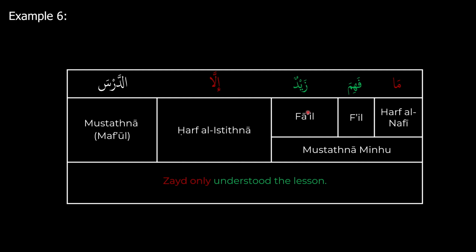Just to make sure everyone understands, let's take a look at this without the ma illa. If it was fahima zaydun darsa, fahima is our fi'l, zaydun is our fa'il, and ad-darsa is going to be our maf'ul. So this would mean Zayd understood the lesson. But because of the ma illa combination, it gives the meaning of exclusivity or only. So now it becomes Zayd only understood the lesson.